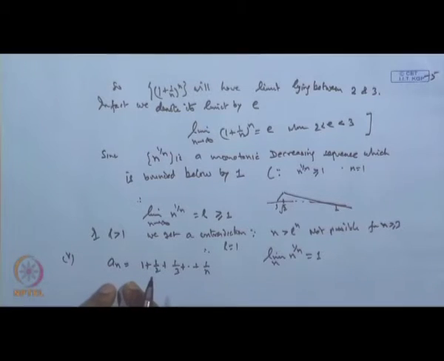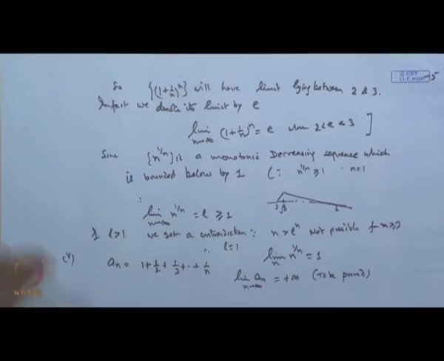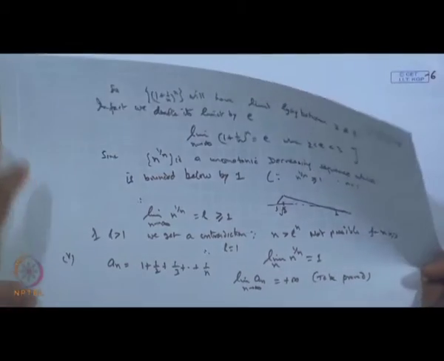Now, the limit of this a n when n tends to infinity will not exist. The limit of a n will be plus infinity. This is to be proved. Now, how to show this part?